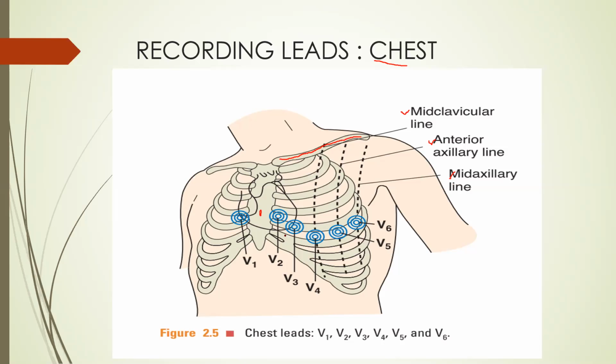Predominantly, V2 to V6 are on the left side of the chest, and V1 is on the right side of the chest, on the right side of the sternum, and our heart position is here. The heart is shown like this, if you can see in the diagram.